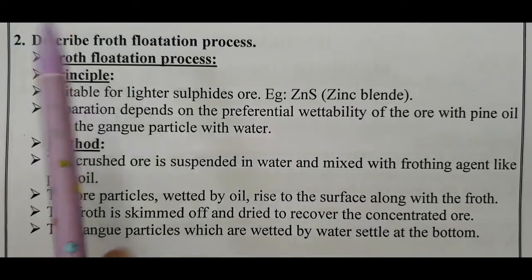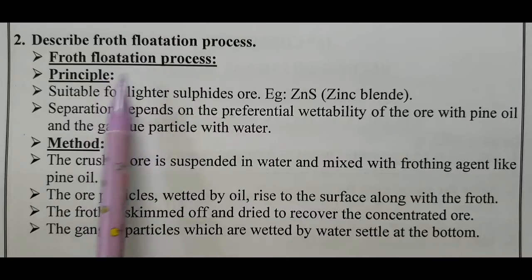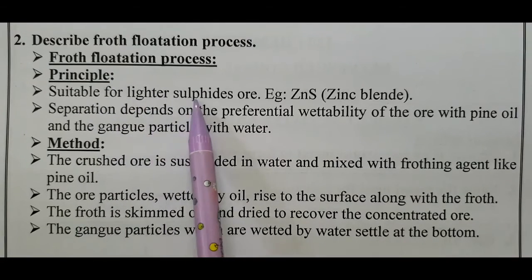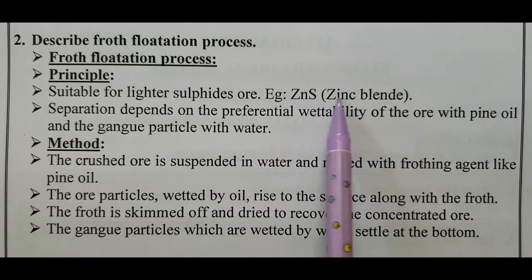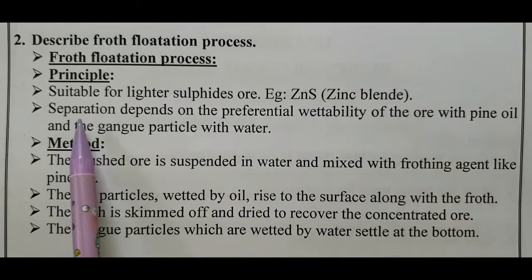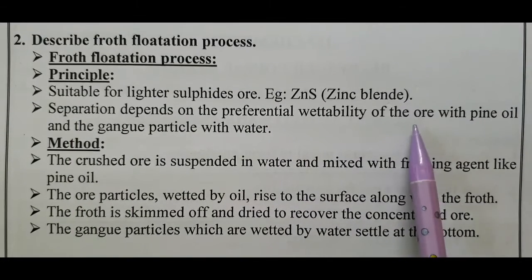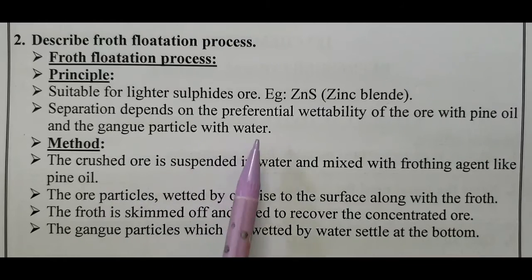Assessment number 2, describe the froth flotation process. Principle: it is suitable for lighter sulfide ores. Examples: zinc sulfide (zinc blende), galena, copper pyrite, all are sulfide ores. Separation depends on the preferential wettability of the ore with pine oil and the gangue particles with water.